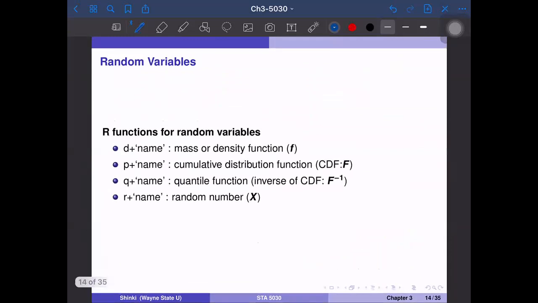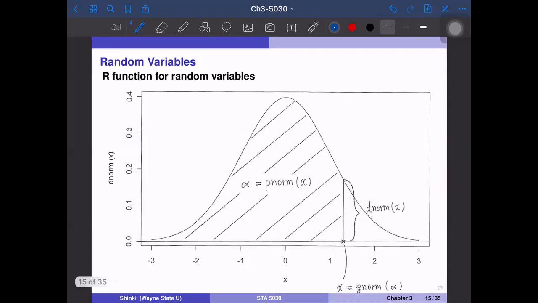In R, we have basically 4 functions for any random variable: d, p, q, and r. So d plus the name, for example for the normal distribution, dnorm, is the mass or density function f. If we have a normal curve, then this height is dnorm of x.